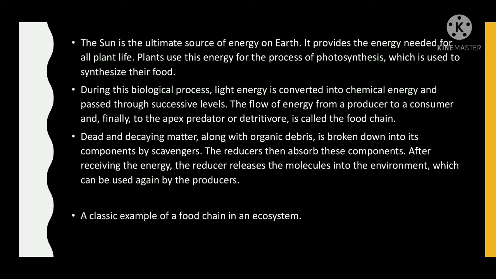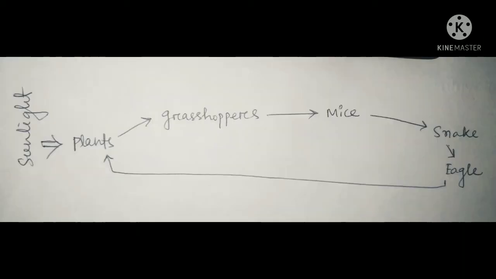Here is a classic example of food chain in an ecosystem. The grasshopper eats the plants. Then the mice eat the grasshoppers. Then the snake eats the mice. The eagle eats the snakes. When the eagles die, fungi break the bodies down and turn them into nutrients. Then the nutrients along with sun and water cause the grass to grow.